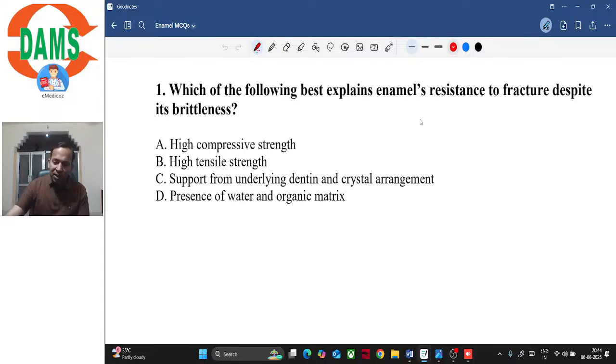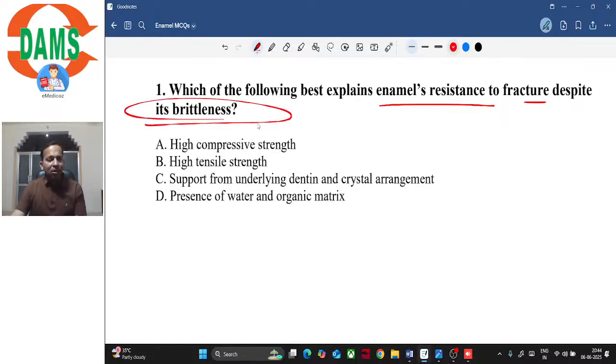Which of the following best explains enamel's resistance to fracture despite its brittleness? So we have discussed this concept during the lecture, right? So options are high compressive strength, high tensile strength, support from underlying dentine and crystal arrangement. Option D is presence of water and organic matrix. So which of these do you think is the correct answer?